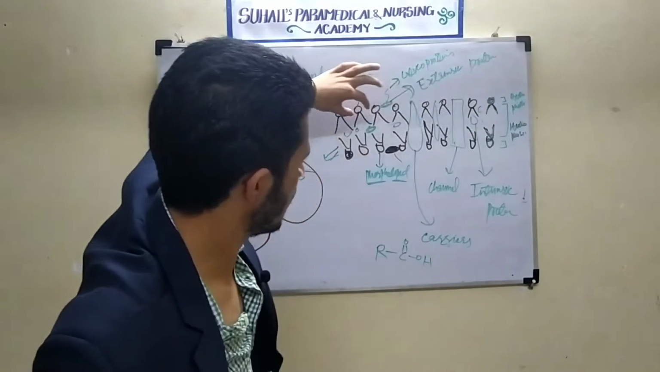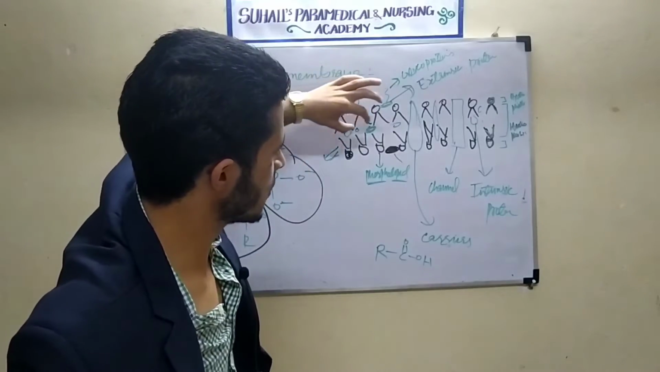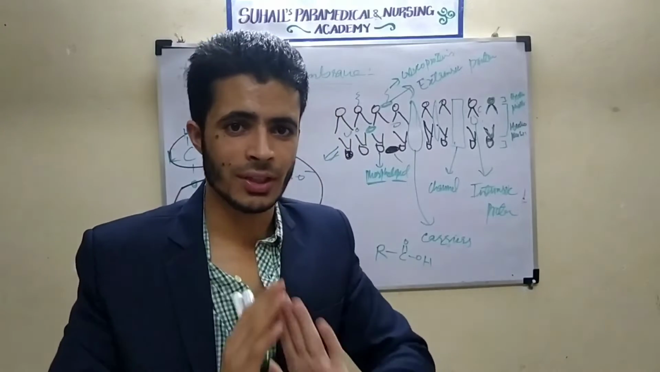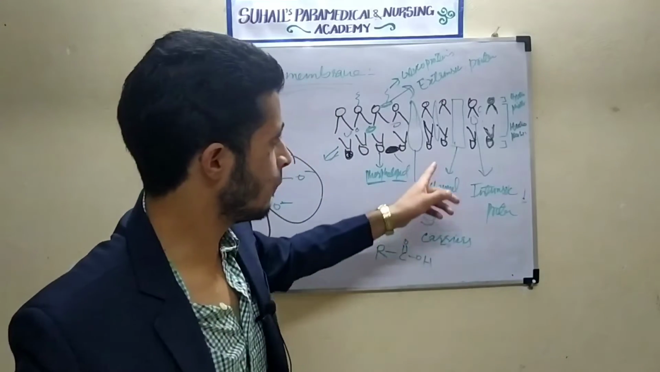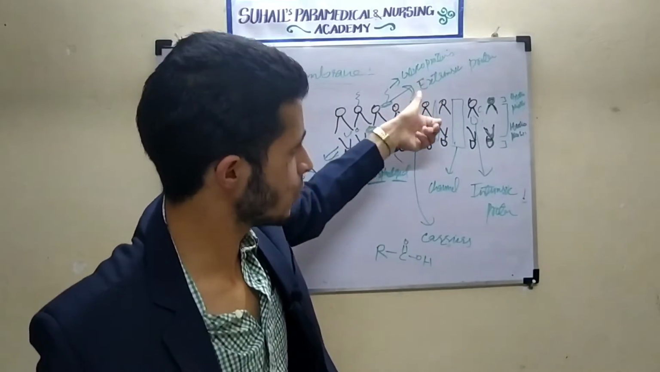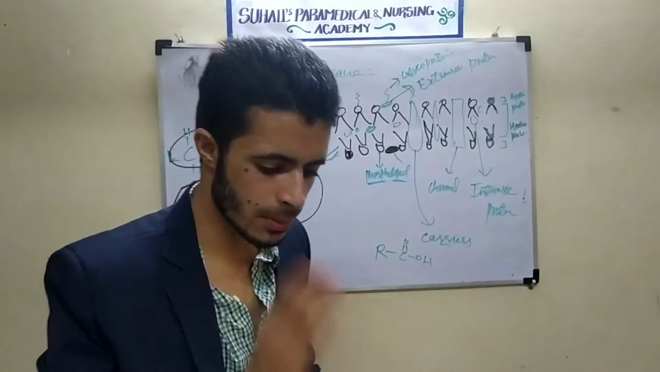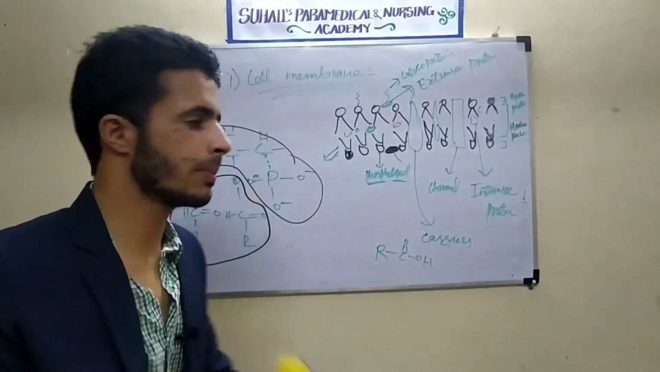What are these tails? These tails are fatty acids. Fatty acids are non-polar, so they will not interact with the water. So if we expose this structure this way, it is unstable. This is the stable structure of the plasma membrane. Now this is all about the plasma membrane.